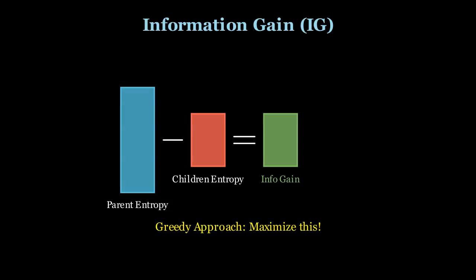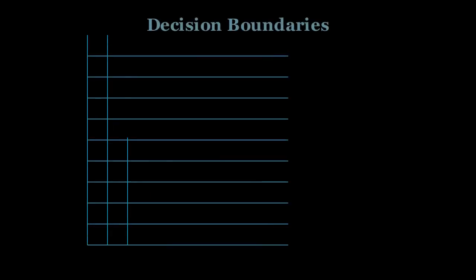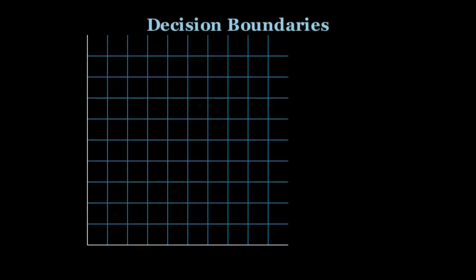It makes the best local choice at each step, hoping to find the global optimum. Visualizing this in a 2D space, imagine points of two colors. A decision tree draws horizontal and vertical lines to separate these colors. Each line is a decision boundary. As the tree grows deeper, these boundaries become more complex, fitting the data more closely.